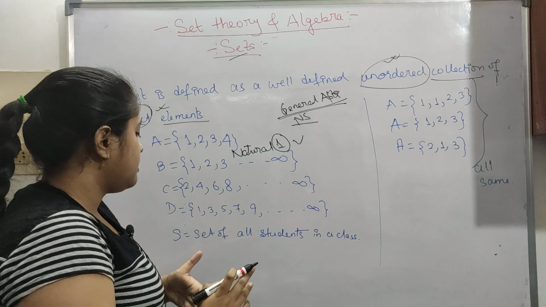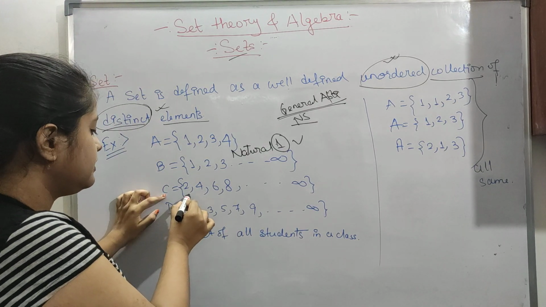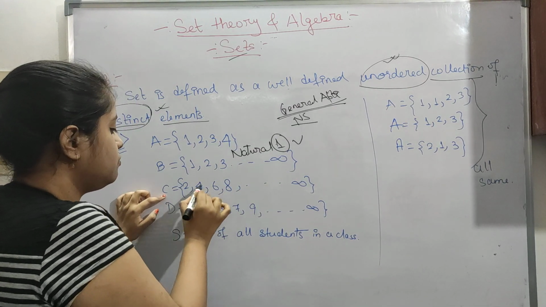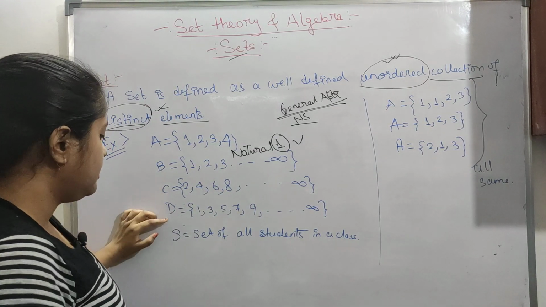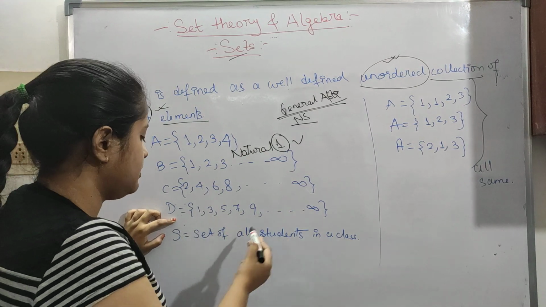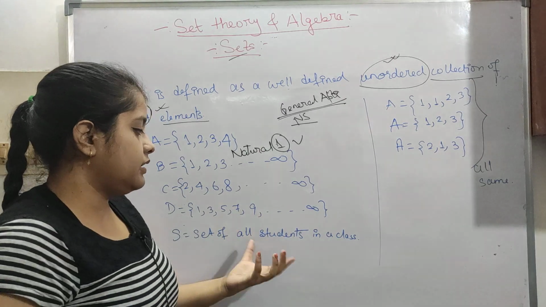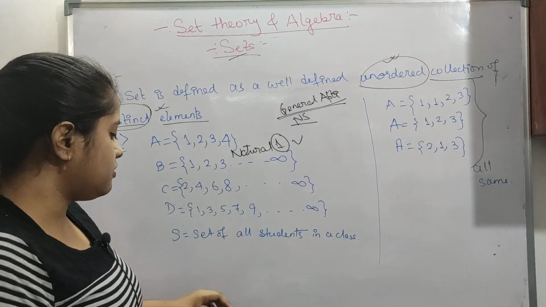Now let's see set C. This is all even numbers, 2 4 6 8 till infinity, and D is all odd numbers. These are written in order, but they can be written in some different order also.